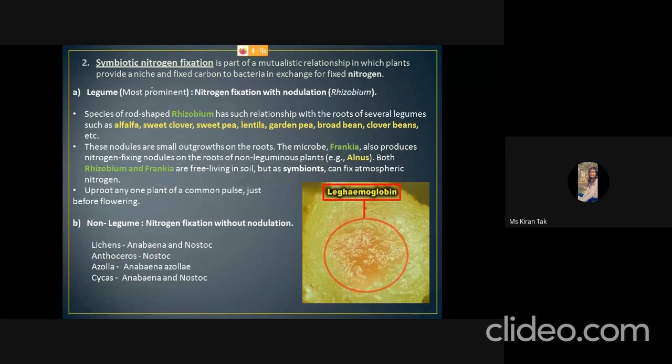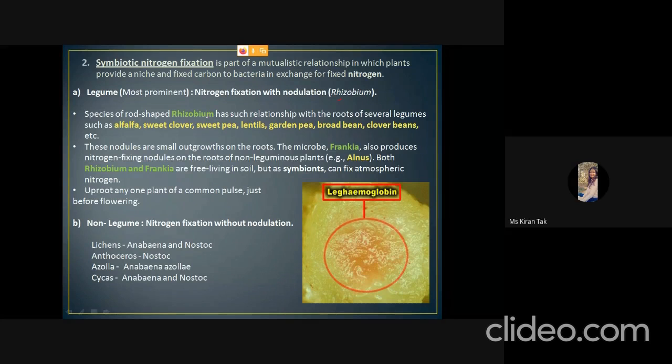The next is symbiotic nitrogen fixation. In symbiotic nitrogen fixation, there is a mutualistic relationship between two organisms, in which both organisms benefit from each other. Symbiotic nitrogen fixation is divided into legume and non-legume. The legume type is the most prominent type of nitrogen fixation, in which the nitrogen fixation involves the formation of nodules. Nodulation means formation of a nodule, and the organism involved is Rhizobium.